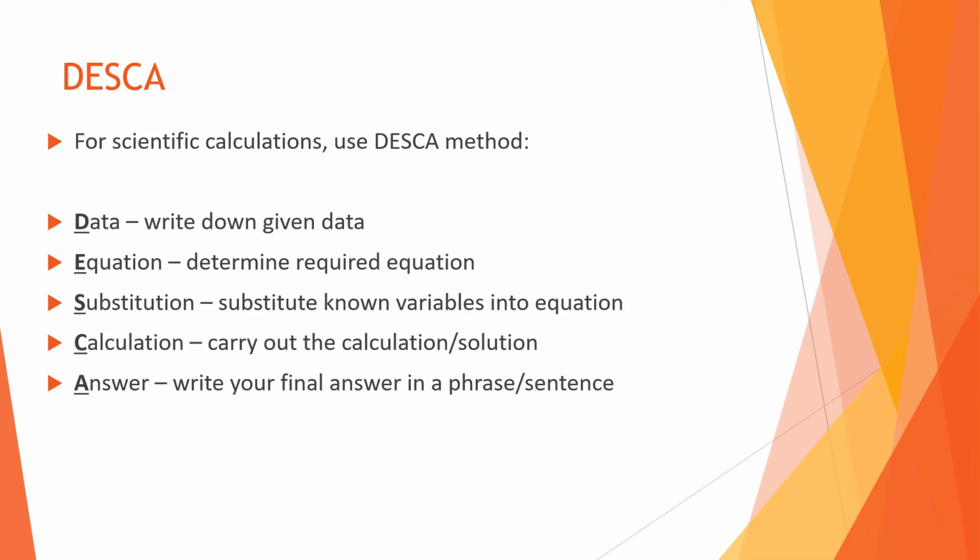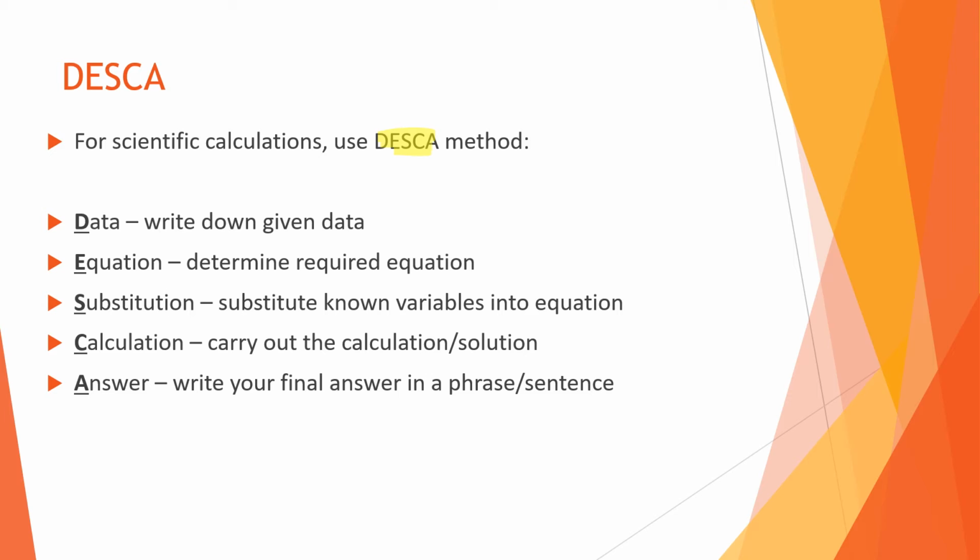Okay. So when doing these calculations, when calculating density for a specific substance, you want to use this method called DESCA. So DESCA stands for data. So D is data, E is equation, S is substitution, C is calculation, and A is answer. So what is data?